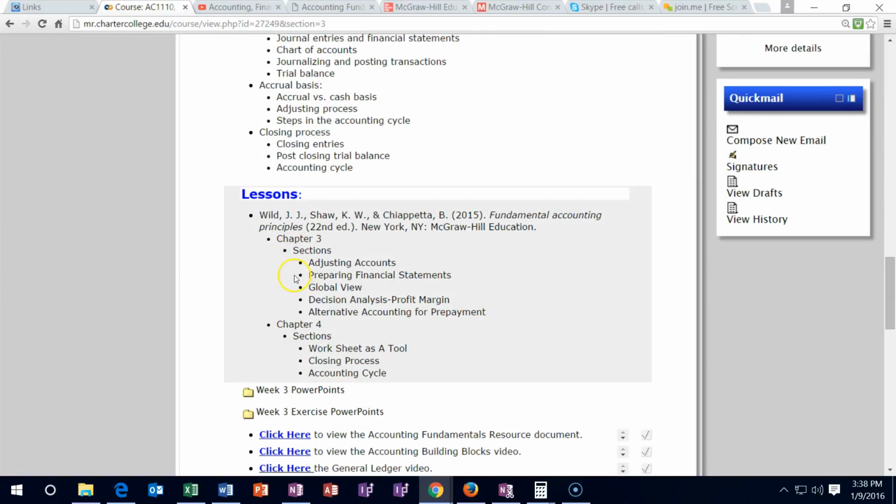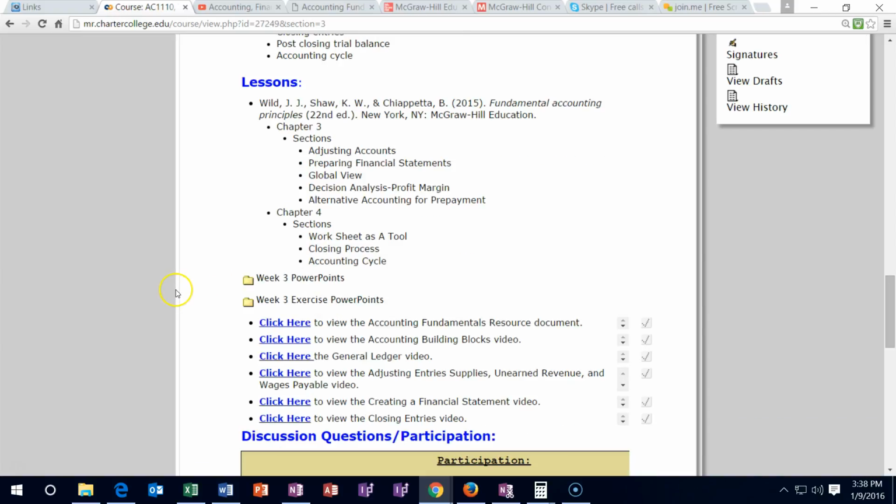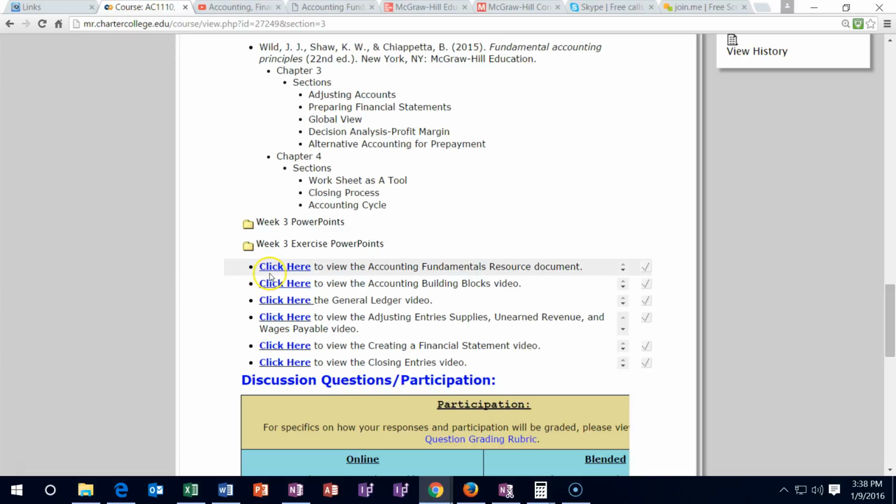We'll be covering chapters 3 and 4. We started chapter 3 last time. We're going to spend most of our time concentrating on chapter 3 here, and then we'll start into chapter 4, and then we'll continue on chapter 4 in the following week, in week 4, and then move on to chapter 5 as well next week. You've got the links here. Once again, these are going to be videos that you can look at.